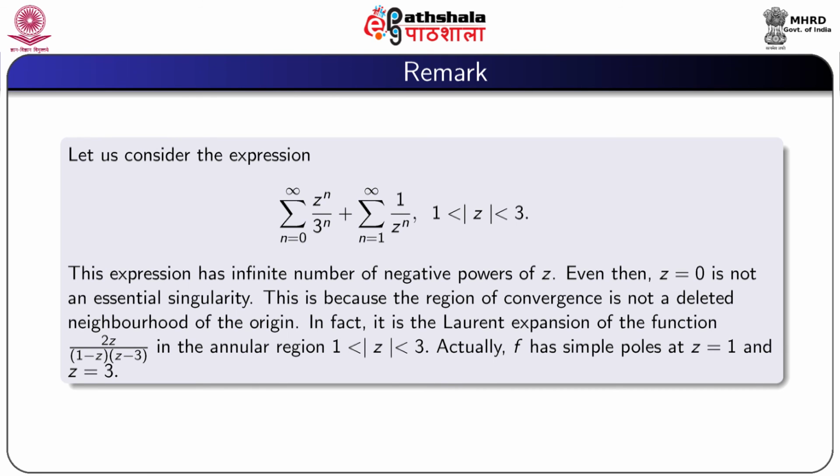This is because the region of convergence is not a deleted neighborhood of the origin. In fact, it is the Laurent expansion of the function 2z/((1 − z)(z − 3)) in the annular region 1 < |z| < 3. Actually, this function f has simple poles at z = 1 and also at z = 3.